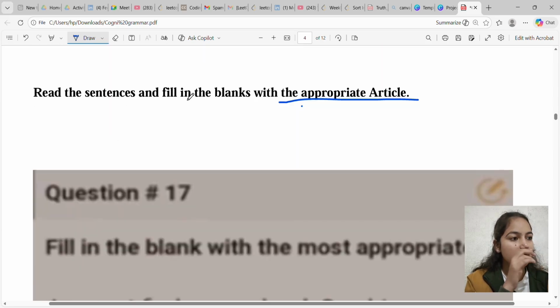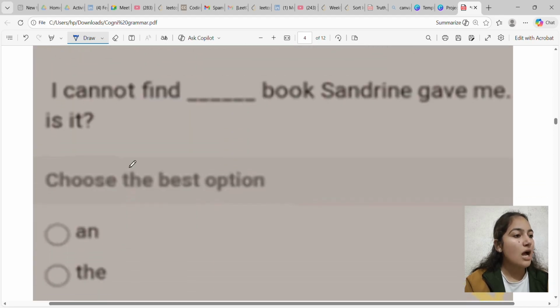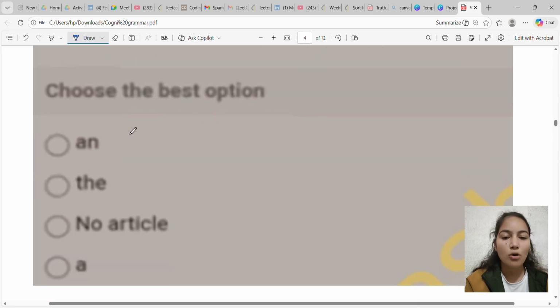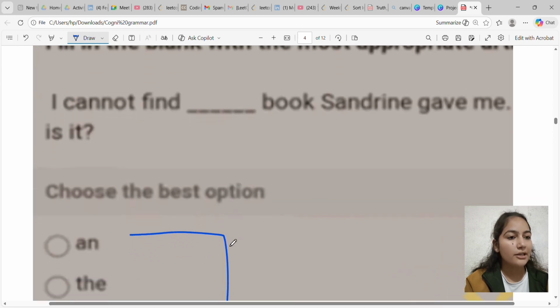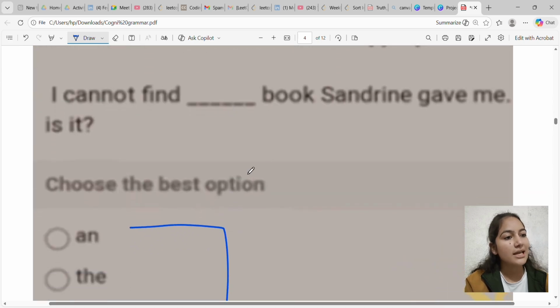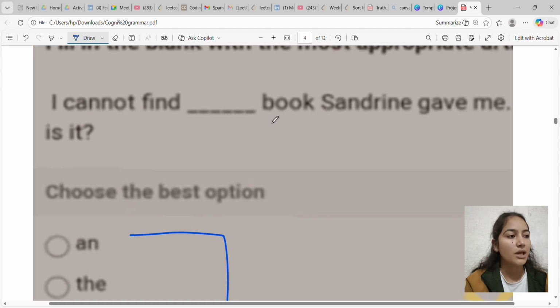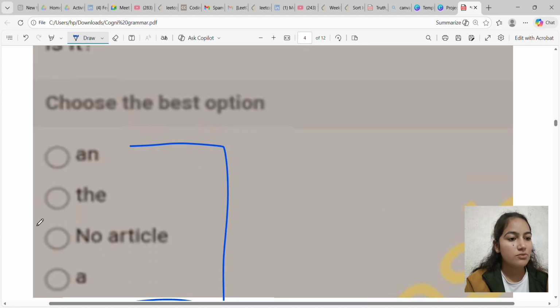The second type of question will be where you have to choose the appropriate article. In the first type you have to choose a correct form of verb. In the second type you have to choose appropriate article. So the question would be, read the sentence and fill in the blank with the appropriate article. The question is, I cannot find blank book Sandrine gave me. And you have to choose the answer from given options.